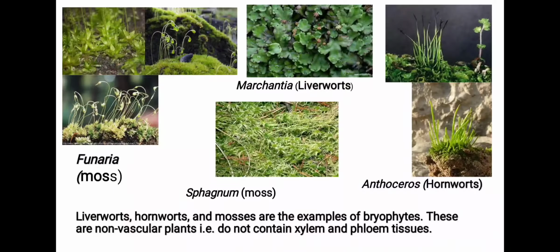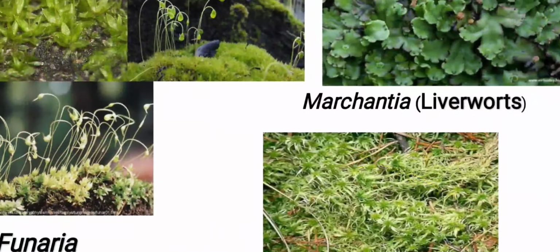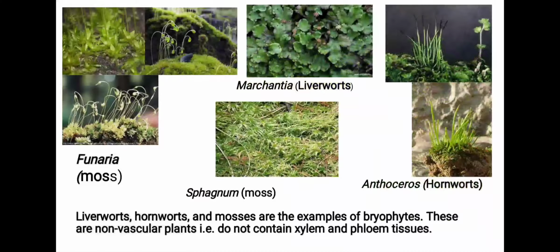You can see here Sphagnum as well as Funaria. They are known as mosses. And the ferns are known by its common name moss plant. You can see in the images that in mosses, bryophytes have a little bit of differentiation like the higher plants.